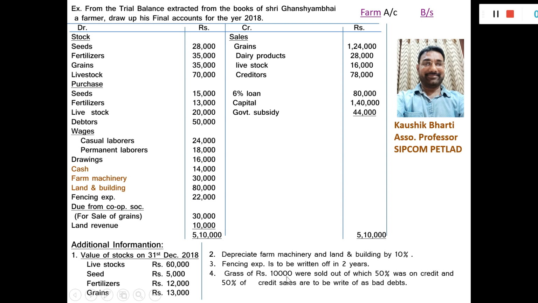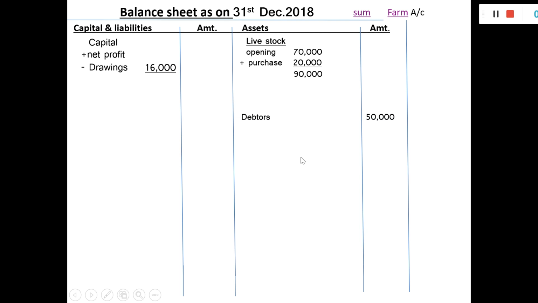Means here the amount of the sales is 10,000. So here it is clearly mentioned 50% was credit, means the other 50% is cash. So it will be added in the amount of cash. So cash amount 14,000 will be written on the asset side of the balance sheet. So cash balance 14,000.